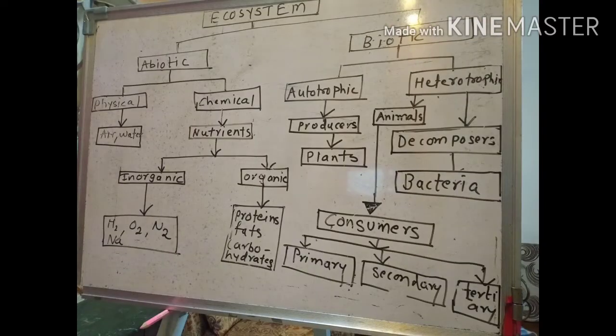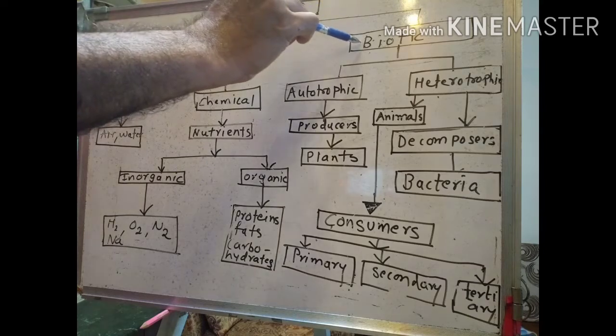Now we will come, students, to the flow chart on the ecosystem. I hope you have the flow chart in front of you so that you can start filling out the empty spaces. Here you can see the flow chart of the ecosystem. As learnt earlier, the ecosystem has two components, the abiotic component and the biotic component.